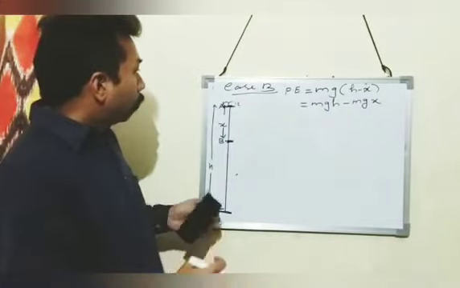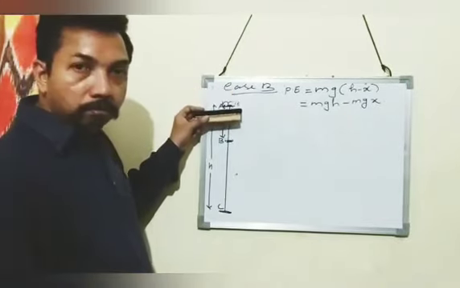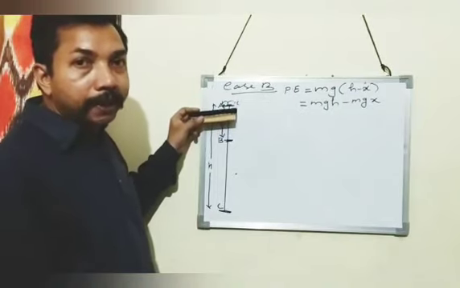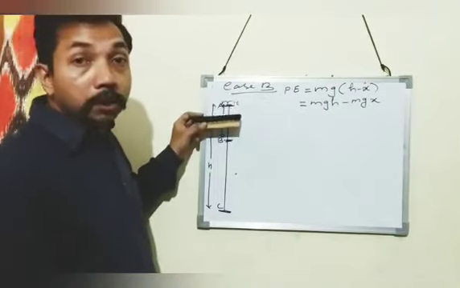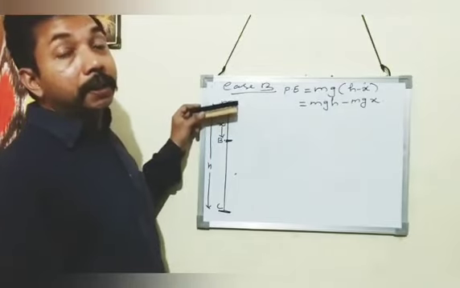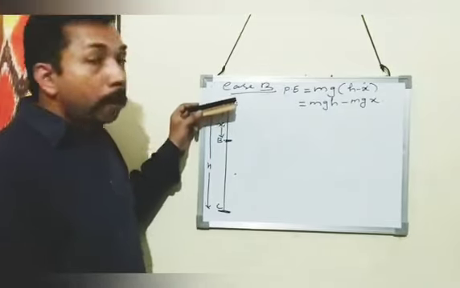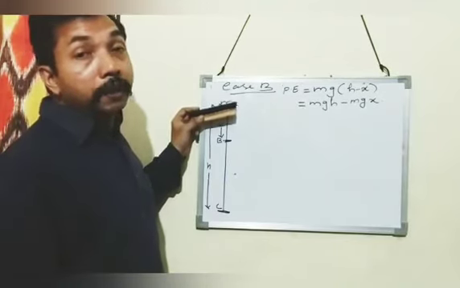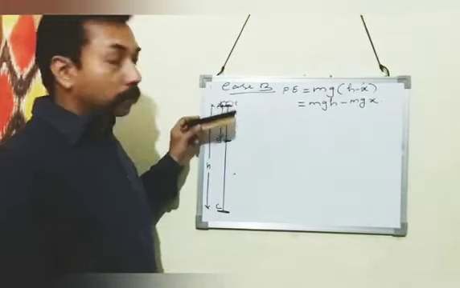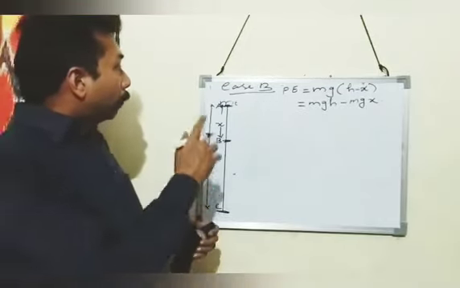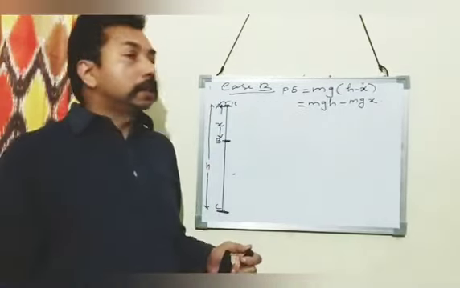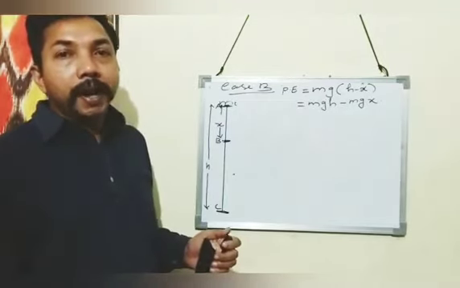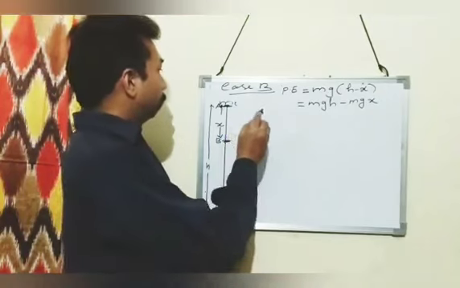So when a body is coming down, what will happen? The height decreases, the potential energy decreases, the velocity of the body increases, and kinetic energy increases. The sum total of potential energy and kinetic energy remains constant at all the points. So at point B, the potential energy is mgh minus mgx.